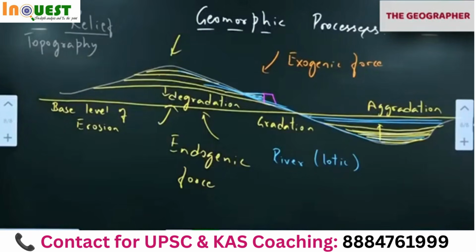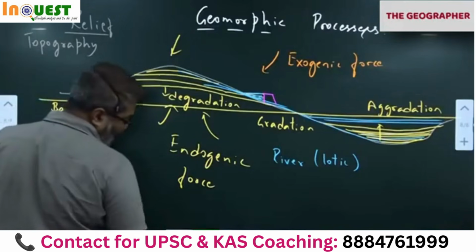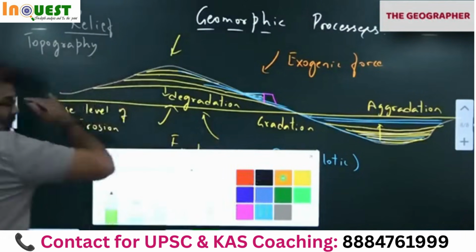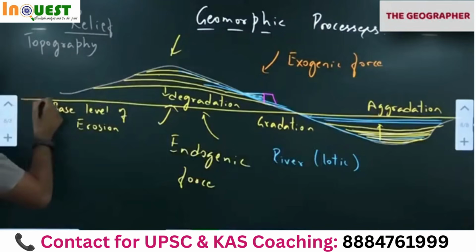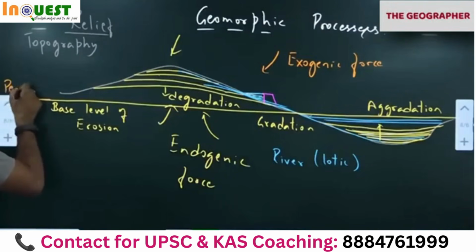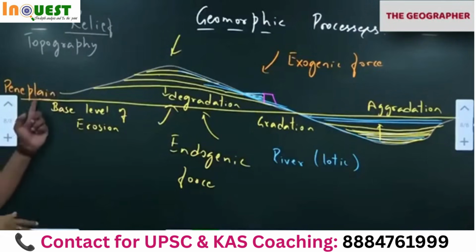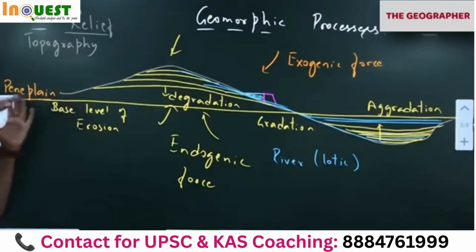So all of you got to know what is this gradation. Gradation is almost flat surface. Such flat surfaces, almost flat surfaces, not completely plain but almost plain surface, are called peneplain. They'll ask, what is peneplain? Plain, all of you know, flat. Just before the formation of a complete flat surface, the almost flat surface is called peneplain.